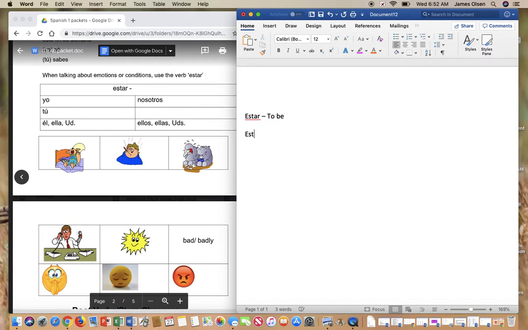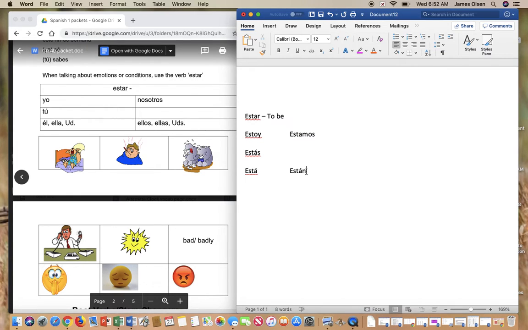So the yo form is irregular. It doesn't follow the normal rule. So the yo form is estoy. Then it goes normal. Estás, está, estamos, and están. So fill that chart out with this information here. Remember your accents on these three. And also please remember the accents are there because we needed to change the natural stress on this word.